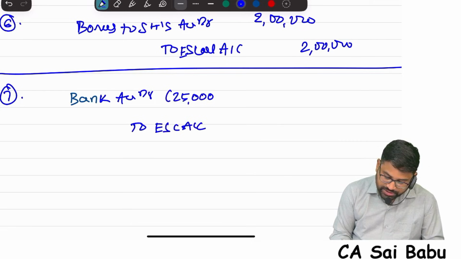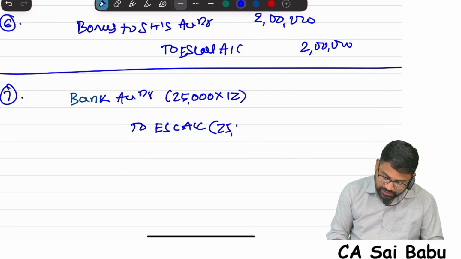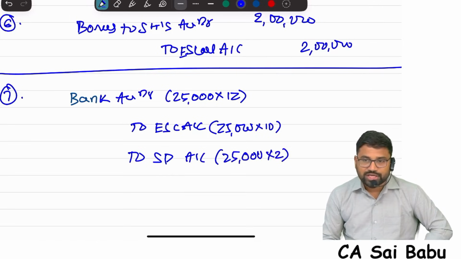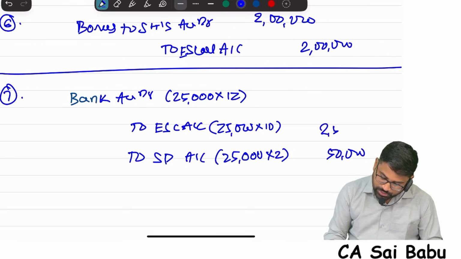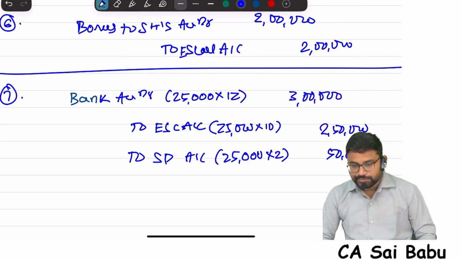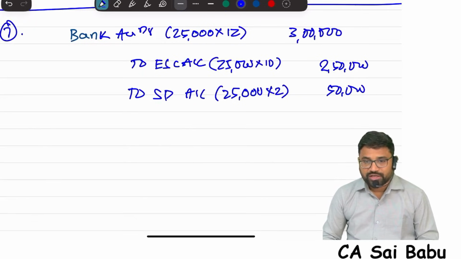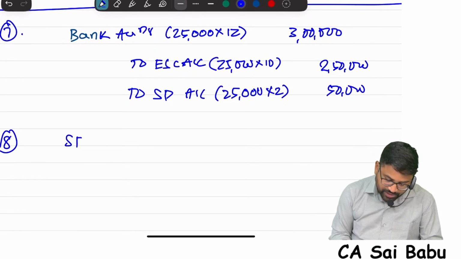25,000 forfeited shares into 12 rupees. In this, 25,000 into 10 will go to share capital. Remaining will go to securities premium, 25,000 into 2, because whenever we issue shares at premium, we need to book securities premium. So securities premium is 50,000, share capital is 2 lakh 50, so total 3 lakhs. Correct? That's it for reissue of forfeited shares. One more thing we need to do: profit on reissue. Entire amount in the share forfeited account is profit. Correct?